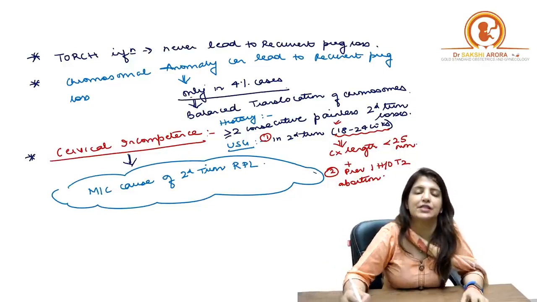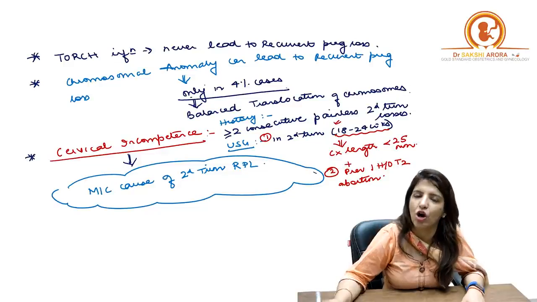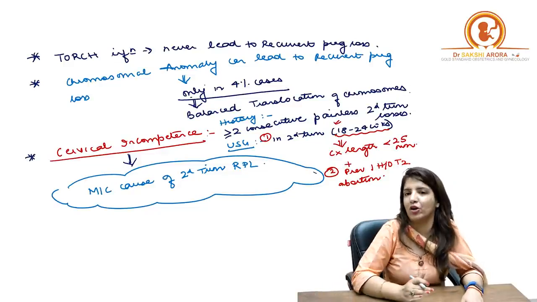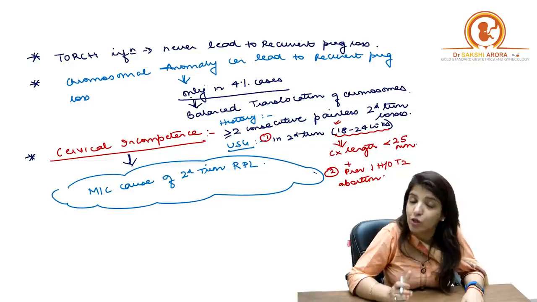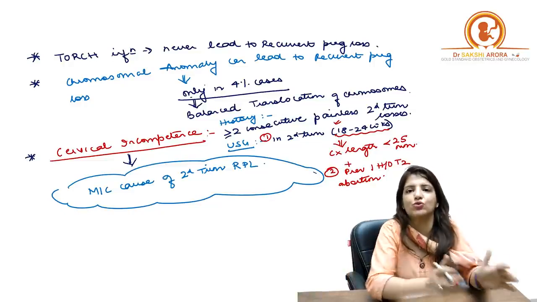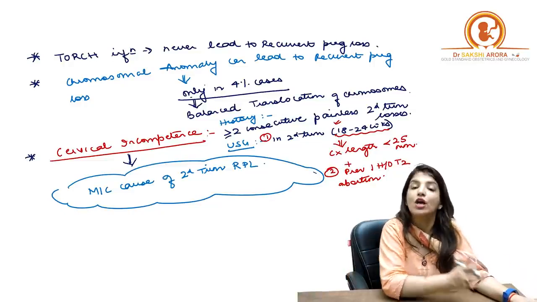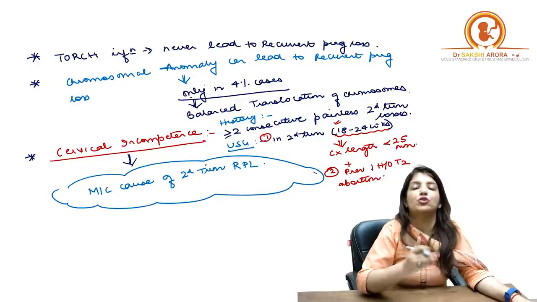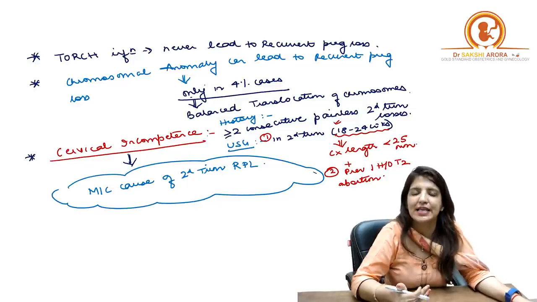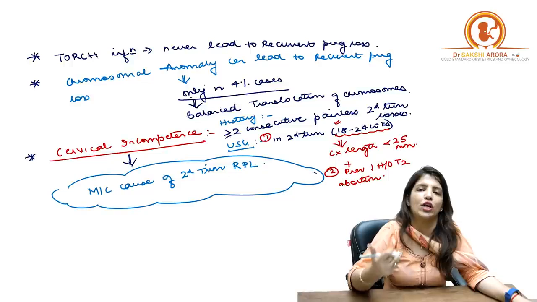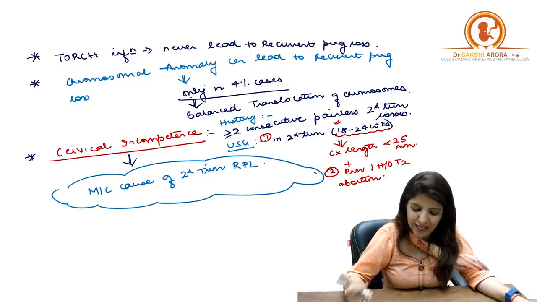Chromosomal anomalies can also lead to recurrent pregnancy loss, but chromosomal anomalies lead to only 4% cases of recurrent pregnancy loss, and the most common chromosomal anomaly which leads to recurrent pregnancy loss, you are not going to say it is aneuploidy or trisomy. The most common chromosomal anomaly which leads to recurrent pregnancy loss is balanced translocation of chromosomes. Right?